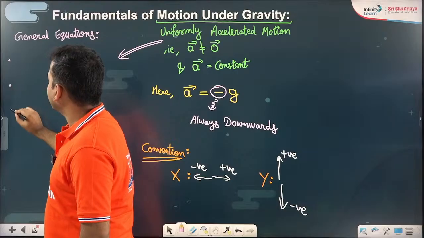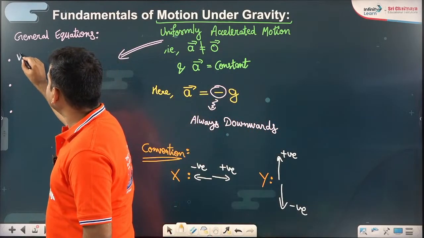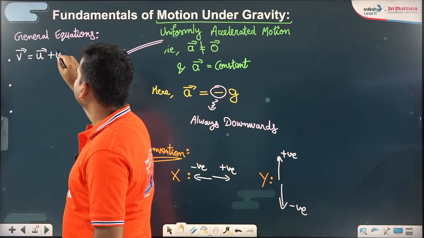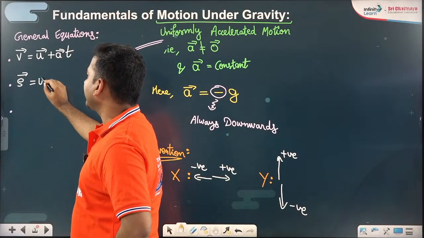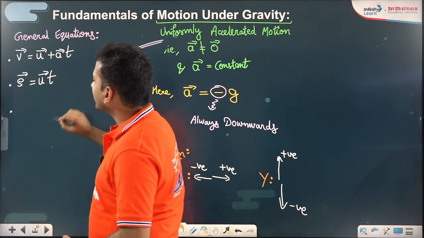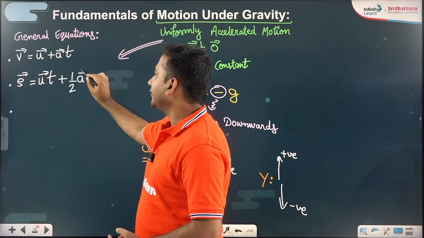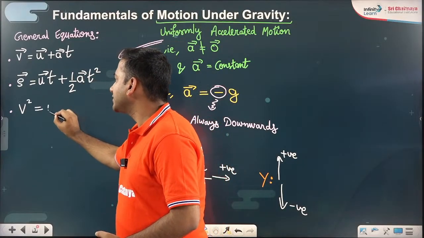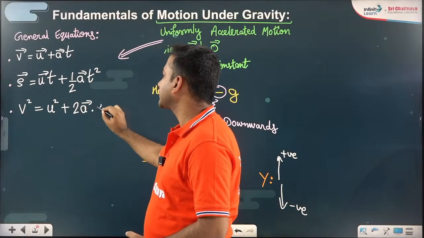The first general equation is v vector equals u vector plus a vector into t. Similarly, s equals ut plus half at square. That is the second equation. So s vector equals u vector into t plus half a vector into t square. And the third one is v square equals u square plus twice a dot s.